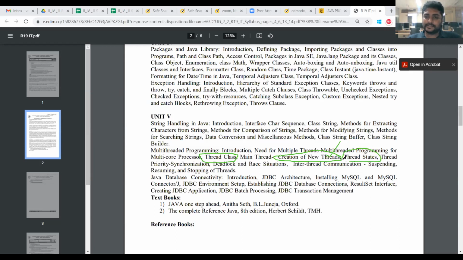Next, the thread states. This is the diagram, very important. Next, thread synchronization. So these are the main questions in multi-threaded programming: mainly thread class, creation of new threads, thread states, and then synchronization. So this is the threads concept. If you have any doubts, you can ask now.